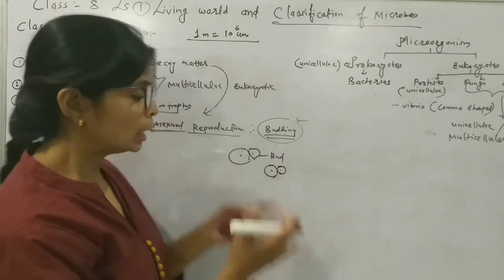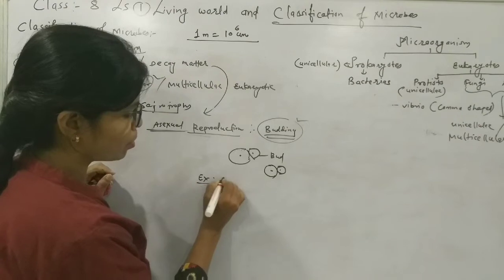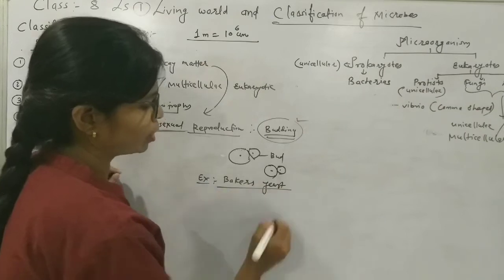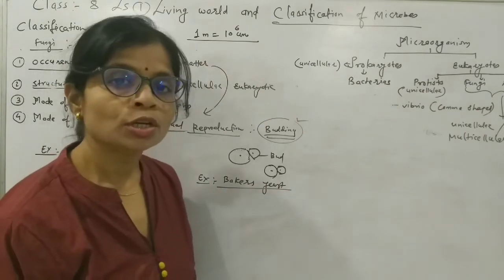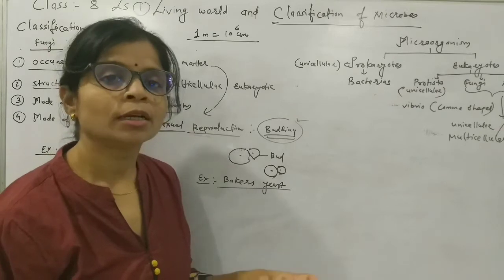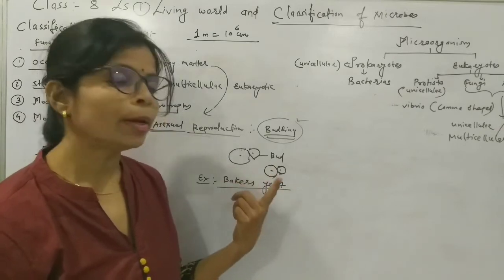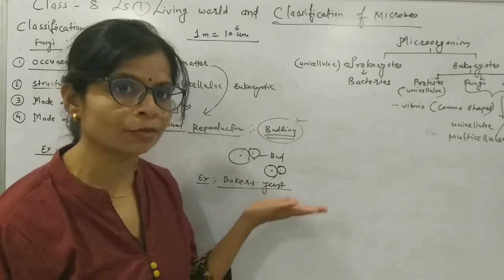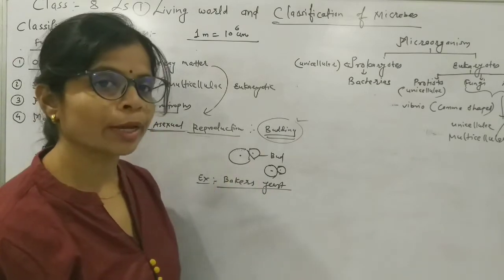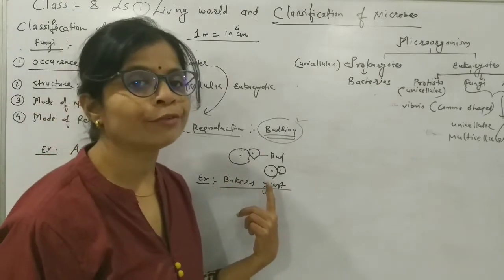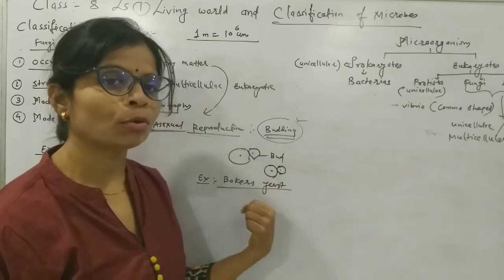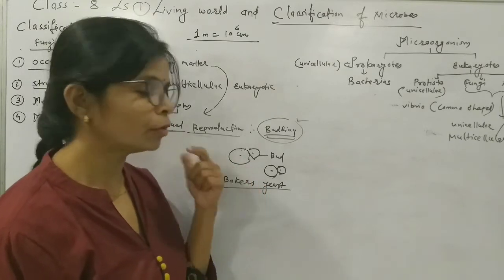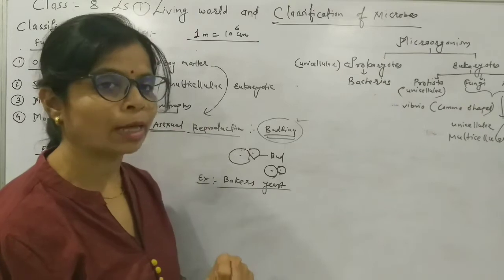Now budding occurs in Baker's yeast. What is Baker's yeast? Everyone knows yeast is useful for fermenting food products. We get the baker's yeast from the bakery. It is used to make buns or pizza bases. It is in powdery form, and after adding a drop of water on this powder, we can easily see this kind of process of budding in the parent cell. So this is about fungi.